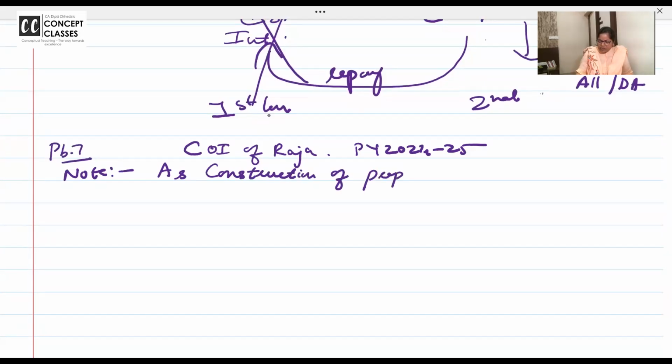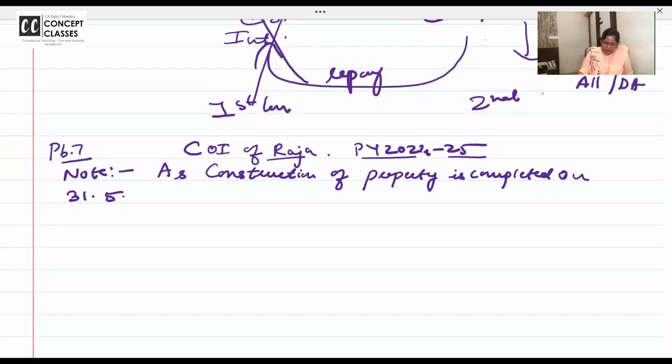As construction of the property is completed on 31st May 2024 — instead of "in", write "on", because a specific date is given.